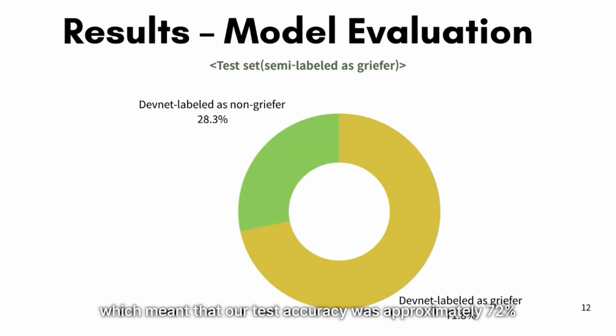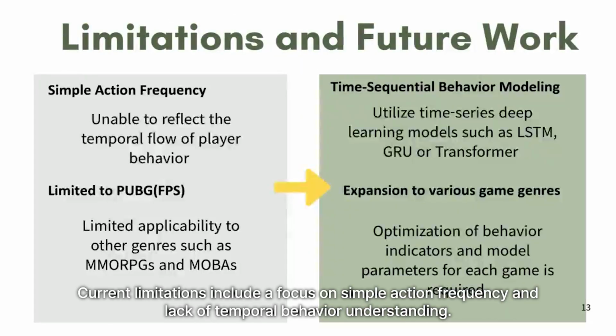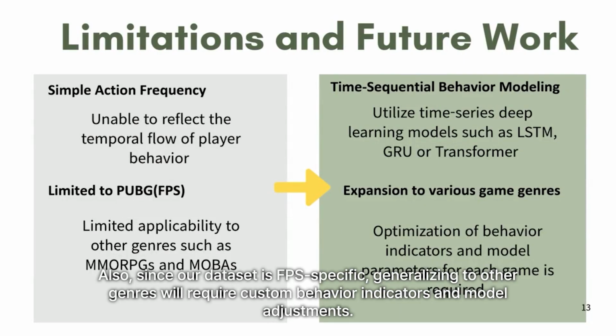Current limitations include a focus on simple action frequency and a lack of temporal behavioral understanding. Also, since our dataset is FPS specific, generalizing to other genres would require custom behavior indicators and model adjustments.